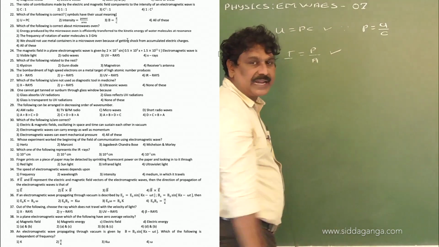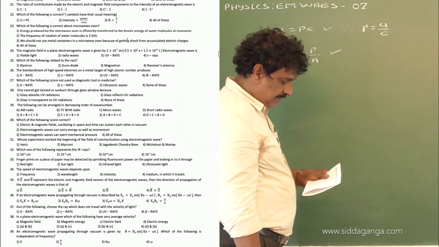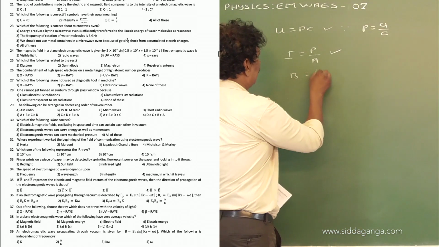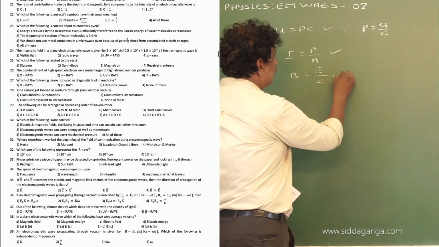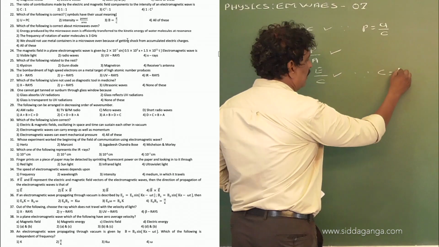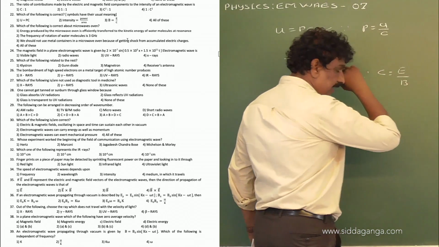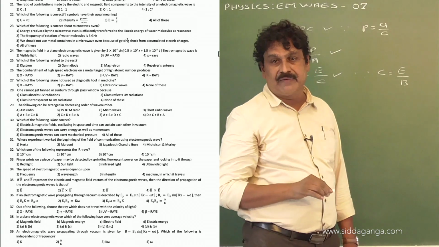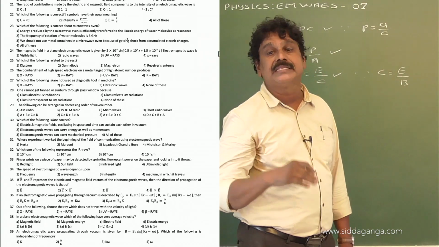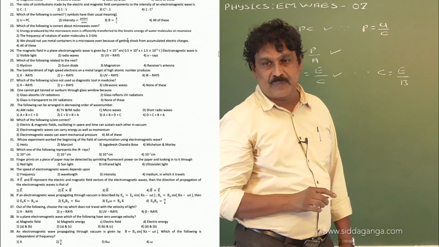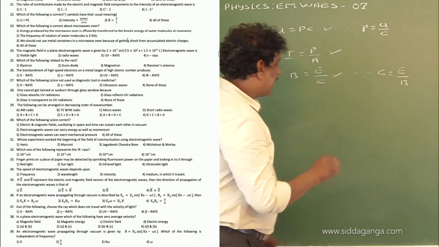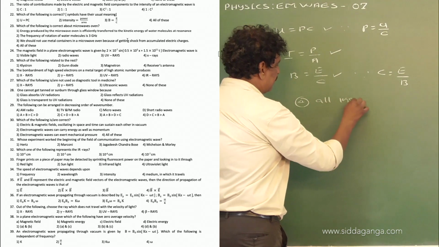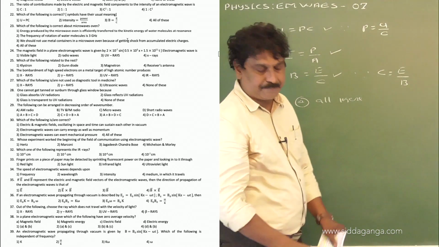The third one is right: B is equal to E by C. That is also right because C is equal to E by B. The ratio of electric field to magnetic field of an electromagnetic wave is always constant and is equal to the speed of the electromagnetic wave. Therefore, the right option is 4, that is, all these equations are correct.